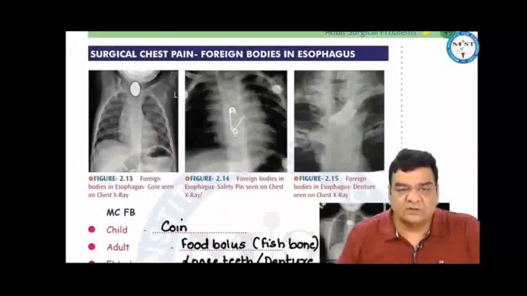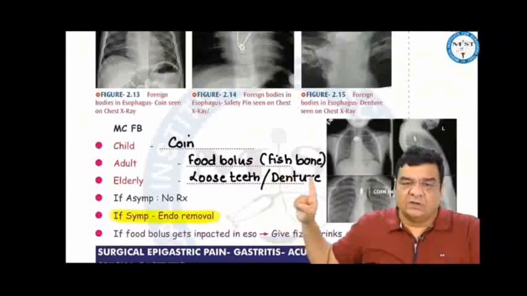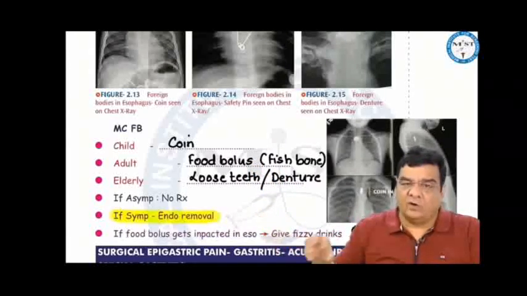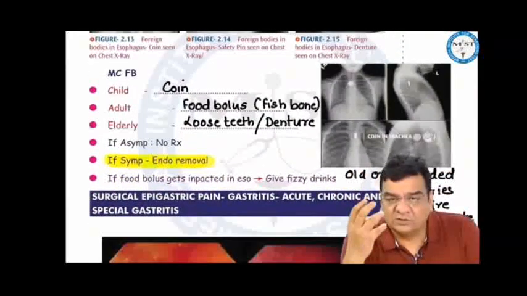Some foreign bodies inside the esophagus, like the coin, safety pin, or the dentures. Most common foreign body in a child is a coin, in adult it is a food bolus or fishbone, in the elderly it is loose teeth or denture. If they are asymptomatic, no treatment. If symptomatic, endoscopic removal, or if they are stuck also, then also we do endoscopic removal. If it is a food bolus at the cricopharynx, then we give fizzy drinks to disintegrate this food bolus so that it can go down.